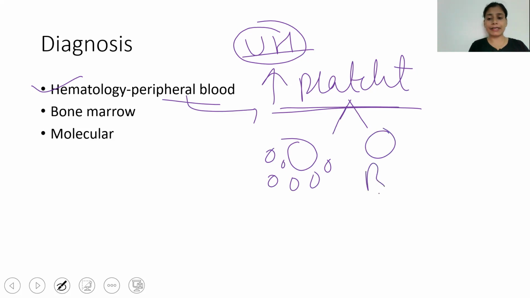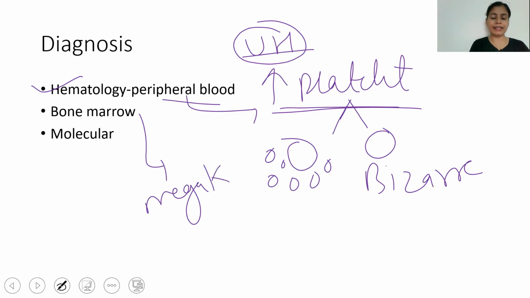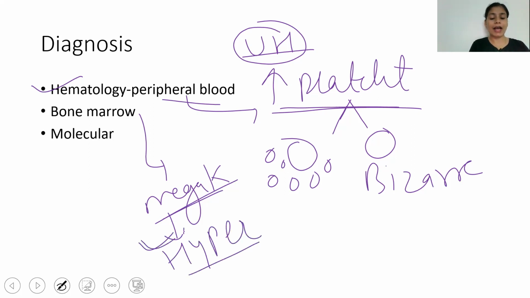While bizarre platelets can be seen in bone marrow, the counterpart of the platelet, that is megakaryocytic hyperplasia, is seen, and the characteristic nature of the megakaryocyte is that it is hyperlobulated. The nucleus of this megakaryocyte is hyperlobulated. The important thing is there is no dysplasia. No dysplasia is seen in the megakaryocytes.